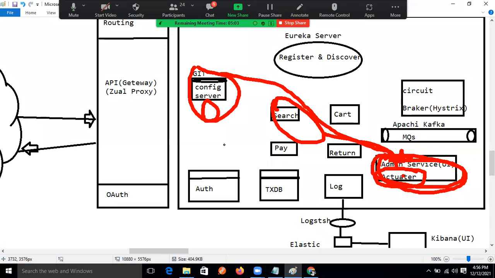Actuator shows object creation of the application, whether properties are loaded or not, and logging details. If we want to see those logging details, for that purpose we are using actuator. And for the health checkup of our project, we are using actuator. Heap information, heap size: if we want to see whether the heap is full, how much is left, we will use actuator.